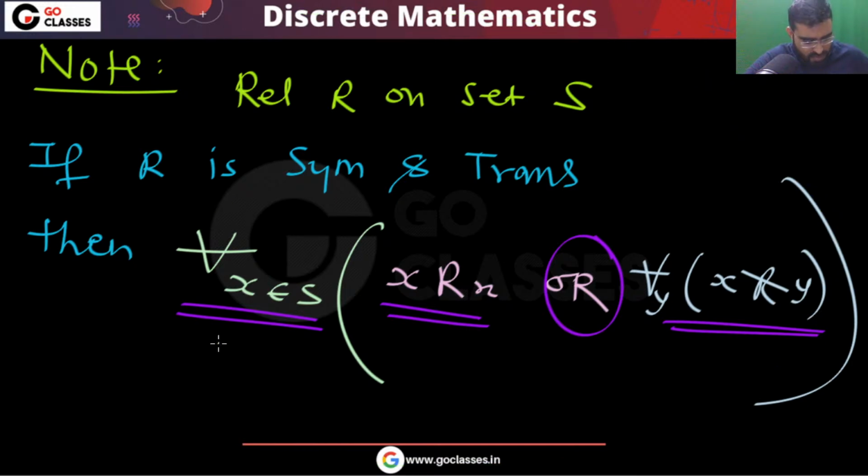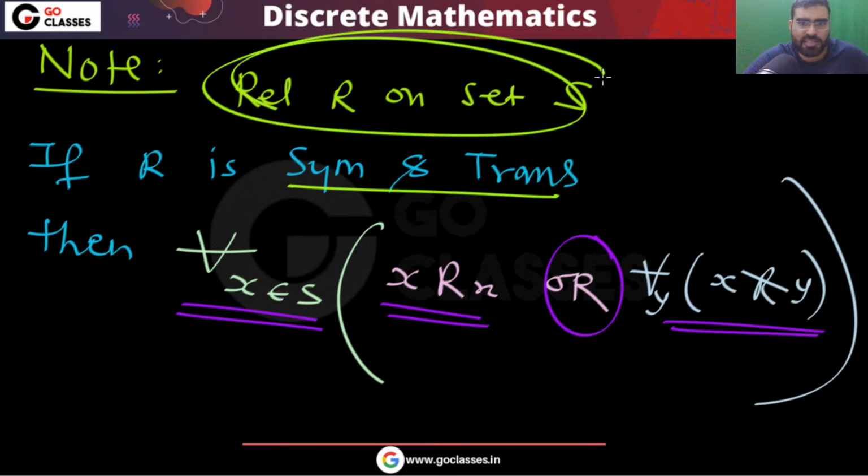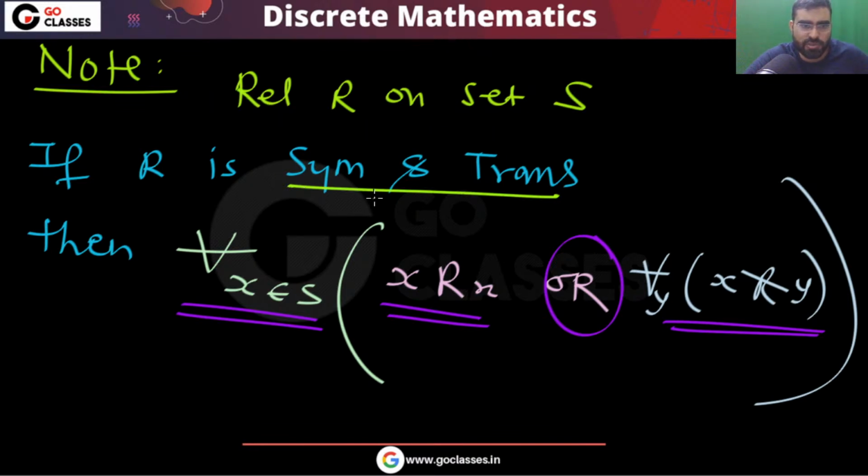So very easily you can check it. I hope this point is clear. In the GATE exam, they can give you a relation on set S which is symmetric and transitive, then ask which statement is true. Then they can give you 4 statements. So for all elements, I can say that either you will be related to yourself or you are not related to anyone.